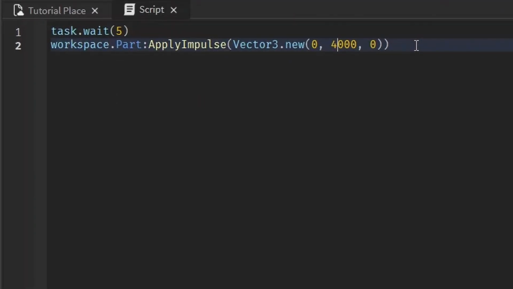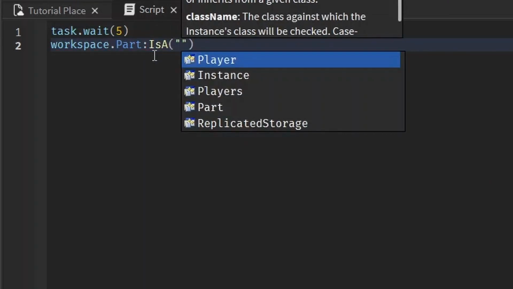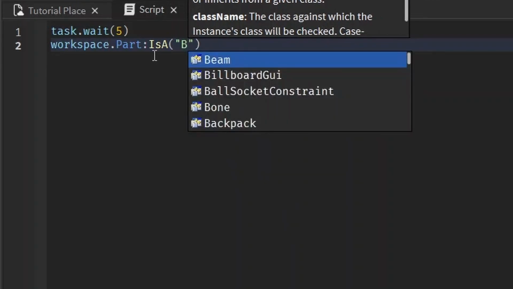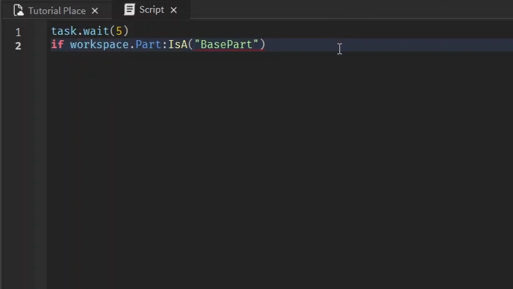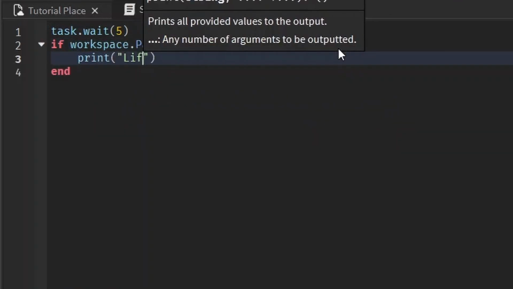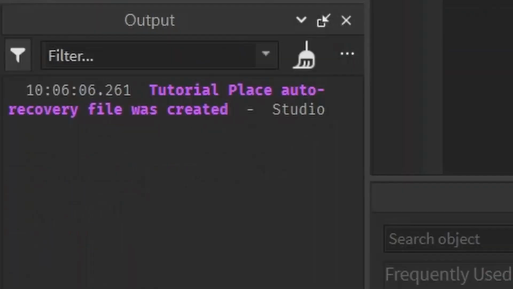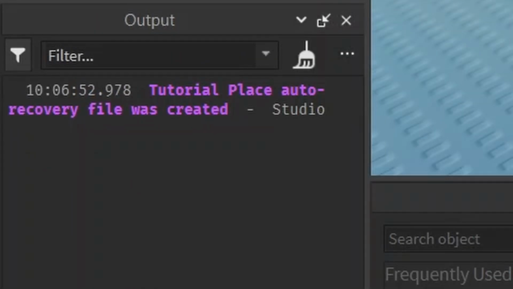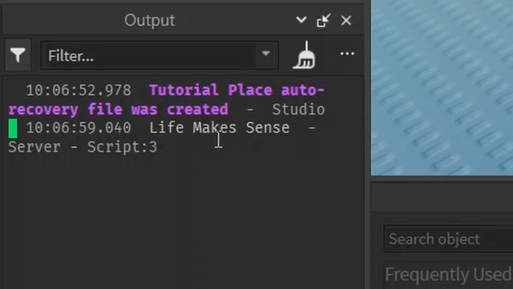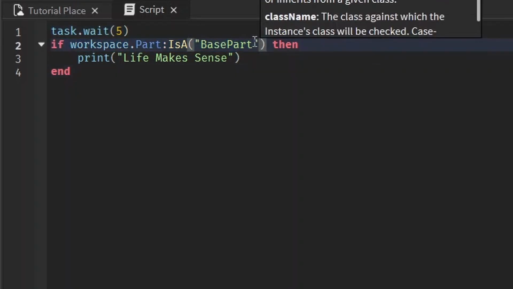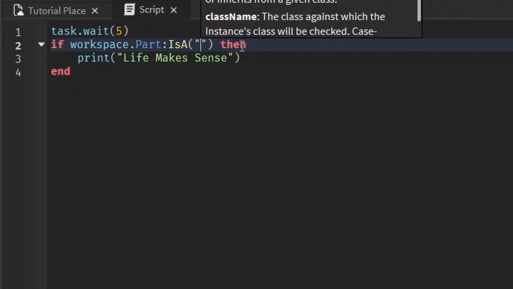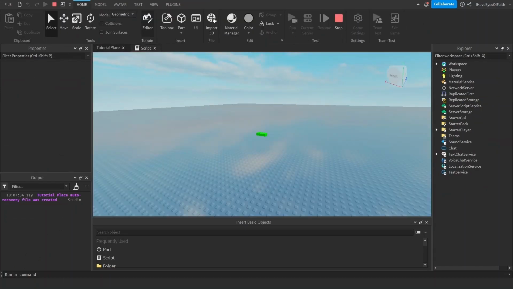So yeah, these methods are really cool. They do a variety of things. There is also IsA, to check if this is a player or if it's a base part, which it is. And you can use this as a condition, like if workspace is a base part, then print life makes sense. Oh, I have to wait 5 seconds, but I'll cut this out for you guys, don't worry. Or maybe I won't. Life makes sense because it is indeed a base part. It returns true. But if we check if it's like, I don't know, literally anything else, pretty much. Like if it is a player, part is not a player, it's very loyal, so it's not going to print anything.